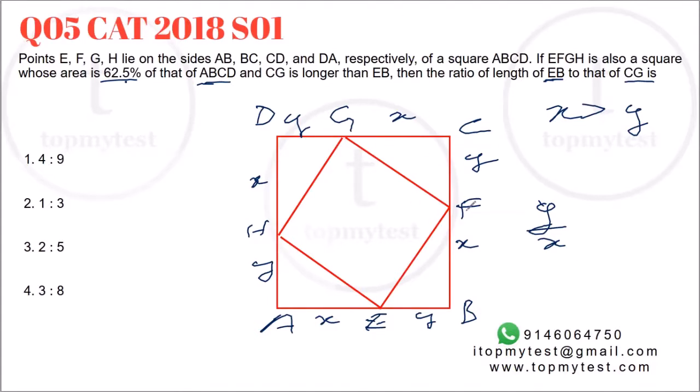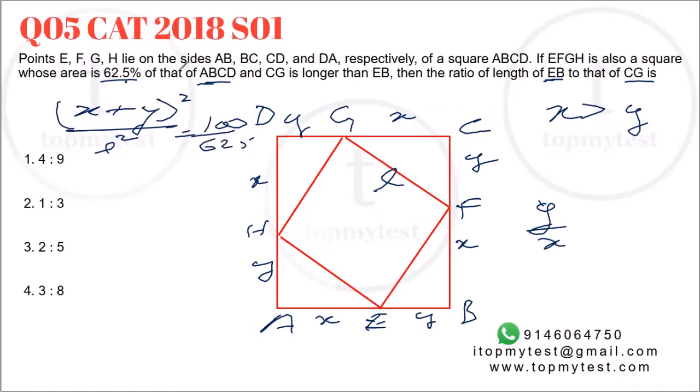If you take the side of the smaller square as L, you know that (X plus Y) whole square divided by L square will be 100 by 62.5, since the smaller area is 62.5% of the larger area. So this will be 8 by 5.